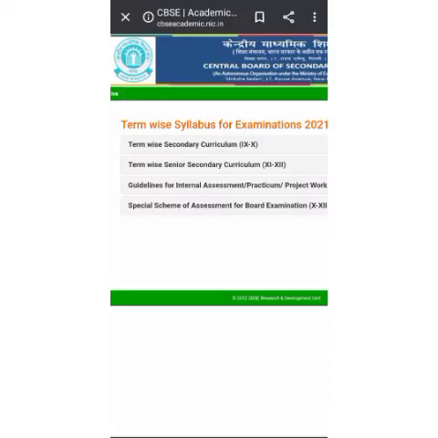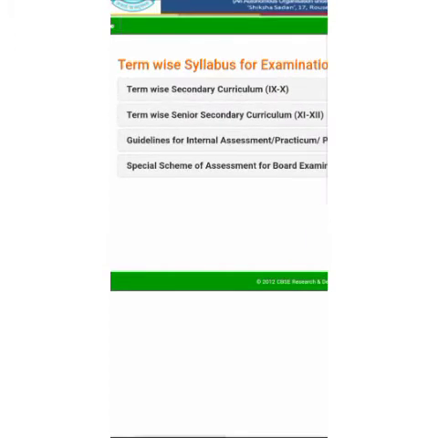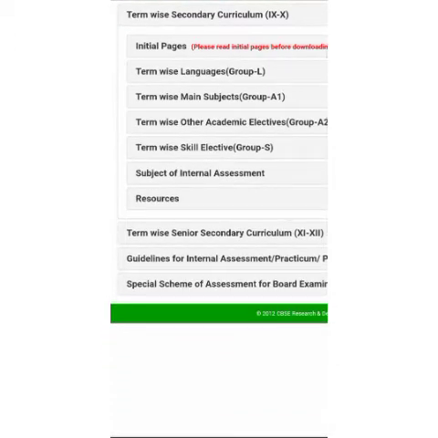Now this kind of interface is shown. If you are in class 9th and 10th, then you have to click term wise secondary curriculum 9th-10th, and if you are in 11th and 12th, then you have to click term wise senior secondary curriculum. So I search for 9th and 10th here. Then click it. Then this option is shown.